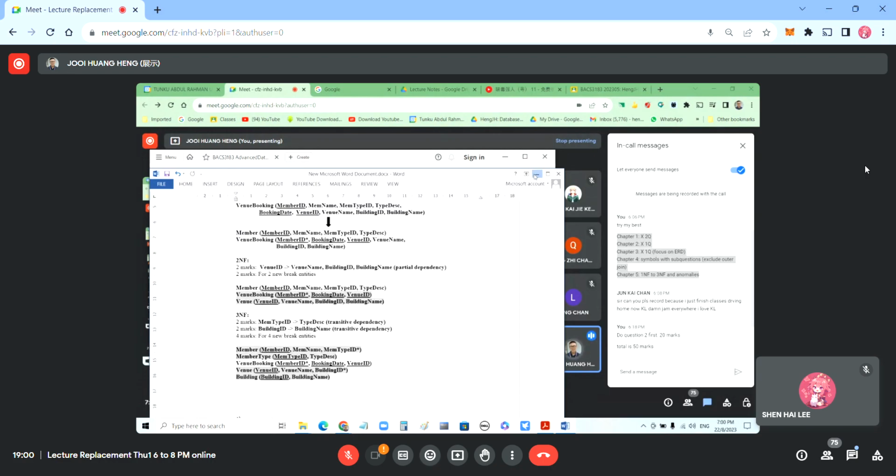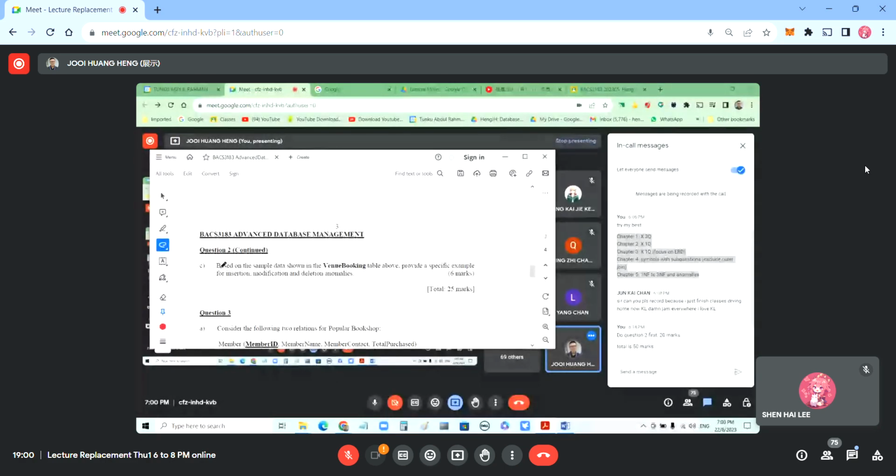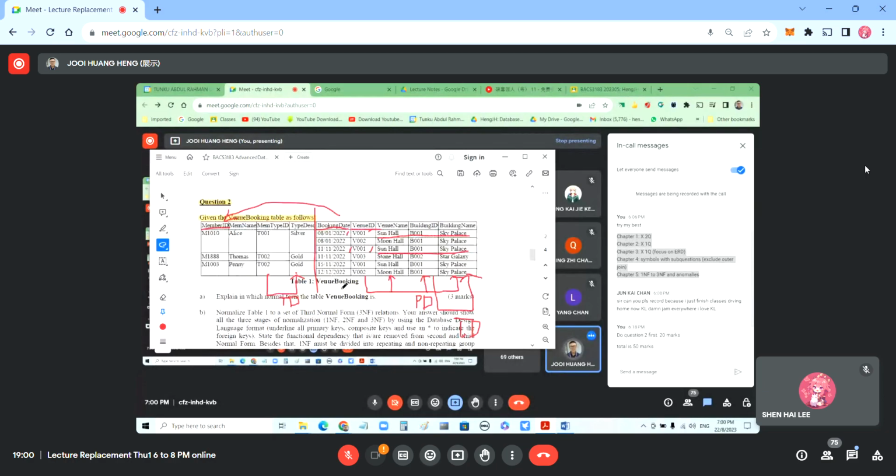Okay, then after that, go to the insertion, deletion, and modification anomaly, part 3. Provide a specific example for insertion, deletion, modification. So for insertion, as I just mentioned, there are 2 answers here. Either say it's impossible to add the new members unless the member books the venue. Or you can write, it is impossible to add the new venue unless that venue is booked by members. Also okay. So either direction for insertion is acceptable.